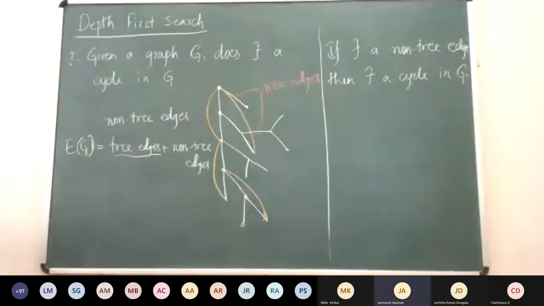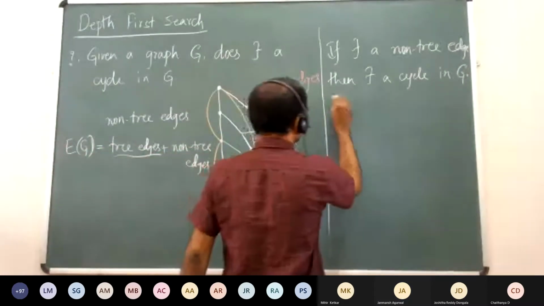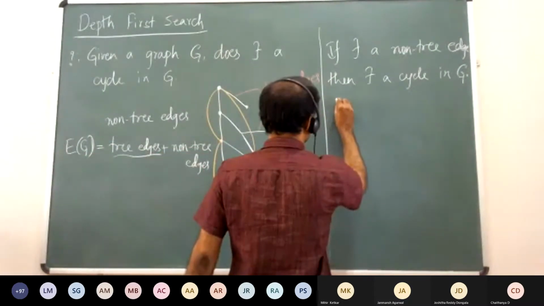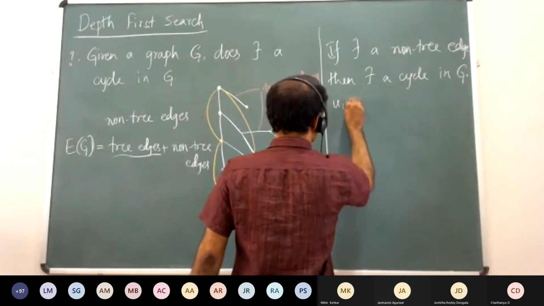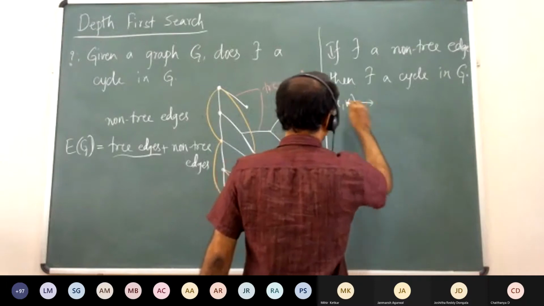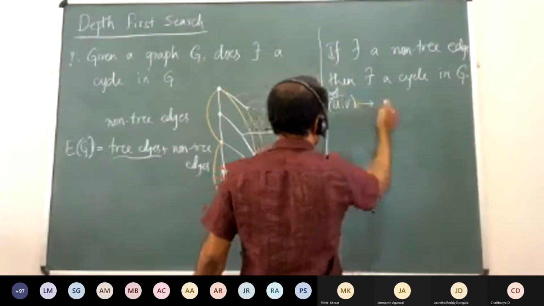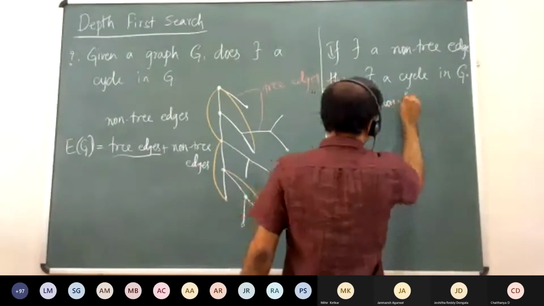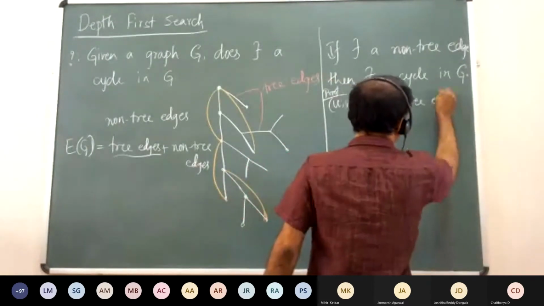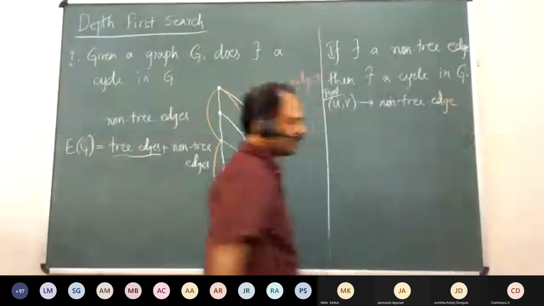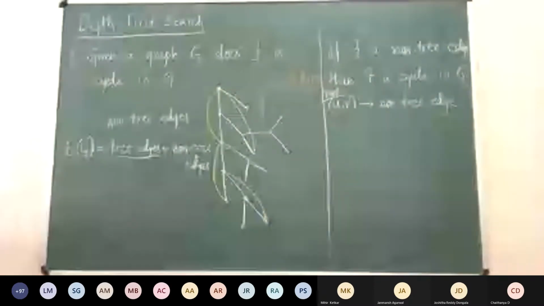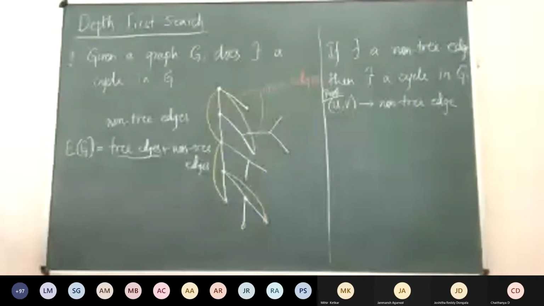Suppose there exists a non-tree edge, say UV is a non-tree edge. So what are the two different paths you said?